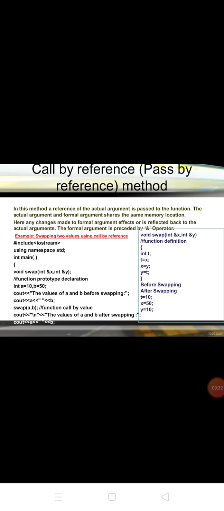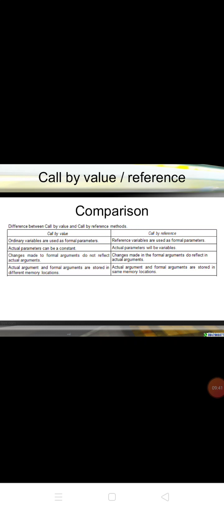Do you understand this topic? It is an important topic, call by value and call by reference. Comparison: in call by value, ordinary variables are used as formal parameters; in call by reference, reference variables are used as formal parameters.